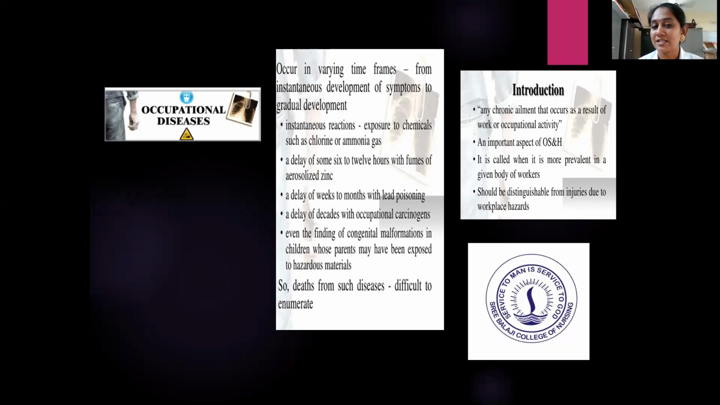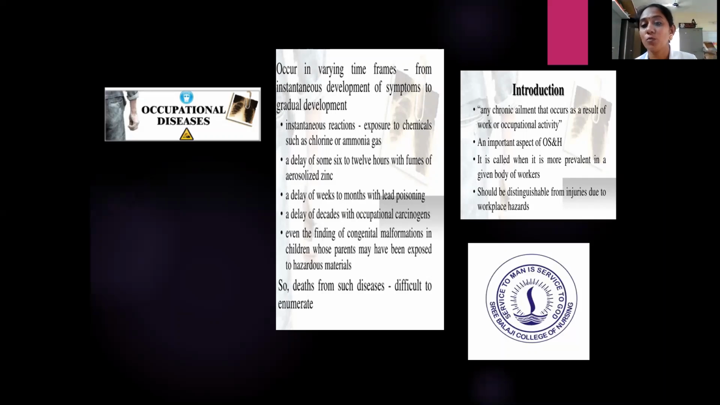So it can be categorized as an instantaneous reaction, the reaction which occurs within 6 to 12 hours of time, or the reaction which occurs from a week or within the exposure of a week to a month, or for decades, mainly cancer, and even congenital malformation of the children for the parents who are working in the industries or any factories. So any chronic element that occurs as a result of work or an occupational activity is said to be the occupational diseases.